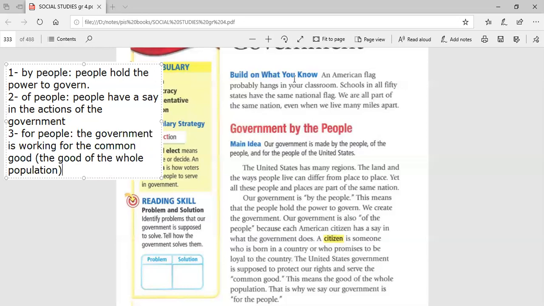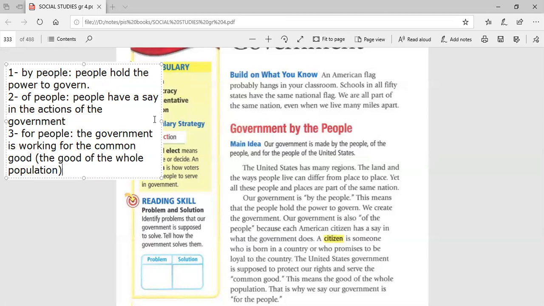Okay, so this is the government by people. It means by people, of people, for people. By people, it means people hold the power. It's not a kingdom. So if we choose a leader, this president stays for a period of time, and after this period of time passes, another leader becomes the president. Of people, it means people have a say in the actions of the government.